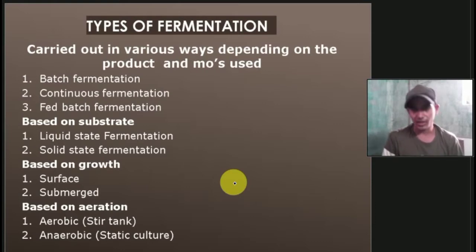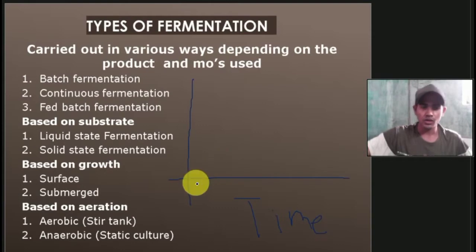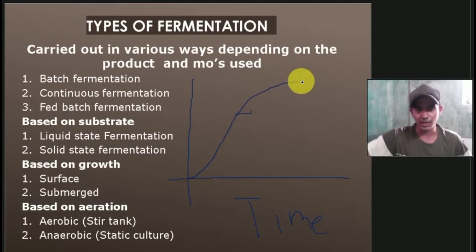Okay, before that, you should know the growth phases of any organism. So this is time. There are four phases of growth: lag, log, stationary, and death. The growth curve is like this for any microorganism. The first is the lag phase, the second is the log phase, the third is the stationary phase, and the fourth is the death phase, or you can say declining phase.